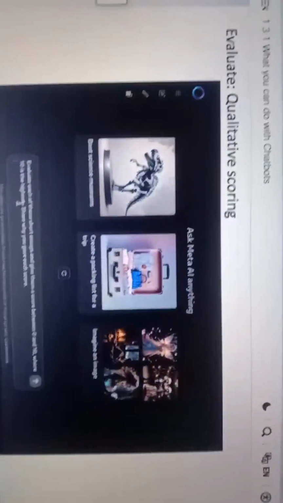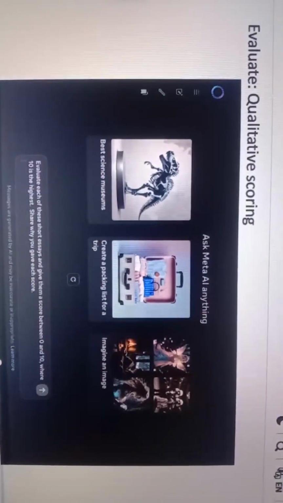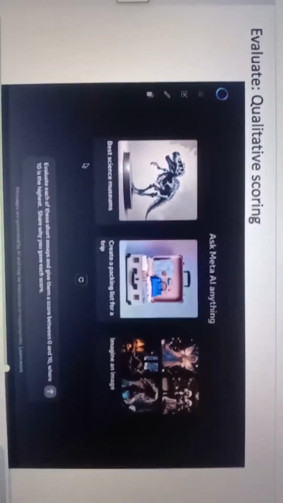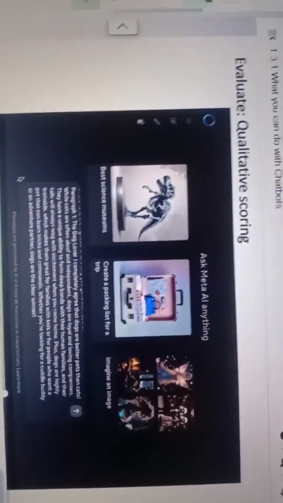Here's the other type of evaluate task, which is qualitative scoring of something subjective, such as an essay. So here I'm asking the chatbot to evaluate the following short essays on a score of 0 to 10, where 10 is the highest, and to also share why it gave those scores. So there's a paragraph trying to make the case that dogs are better than cats as pets, and then there's another paragraph trying to make the case that cats are better than dogs, and then finally a paragraph that says neither dogs or cats are better, they're both great. And the chatbot outputs a score for each paragraph as well as an explanation for each score.